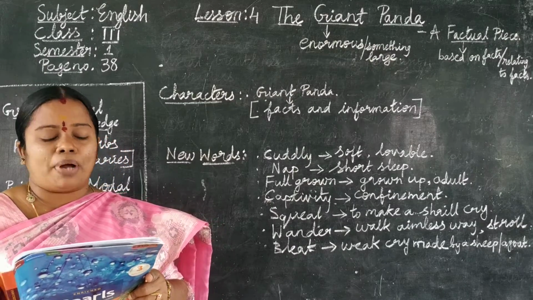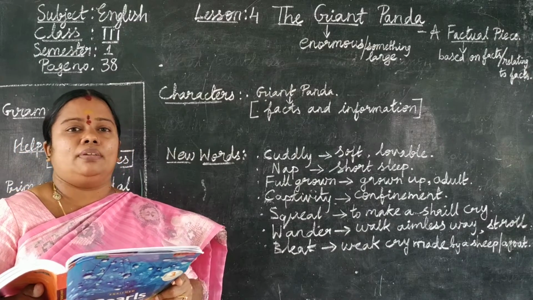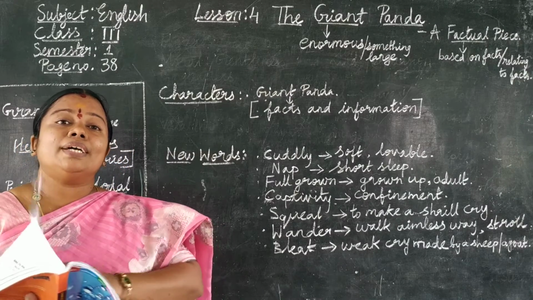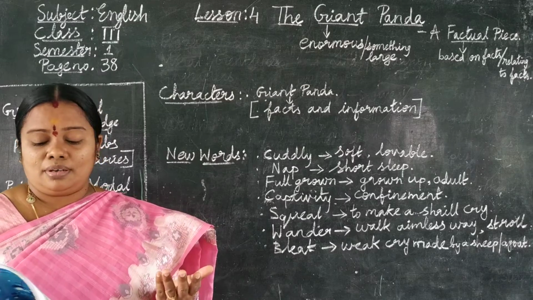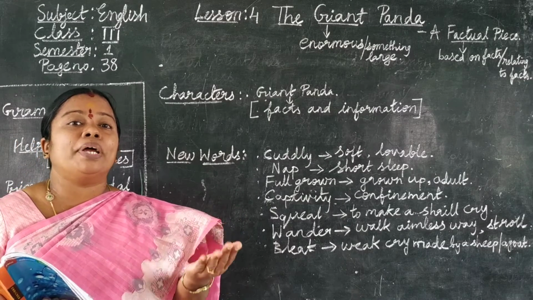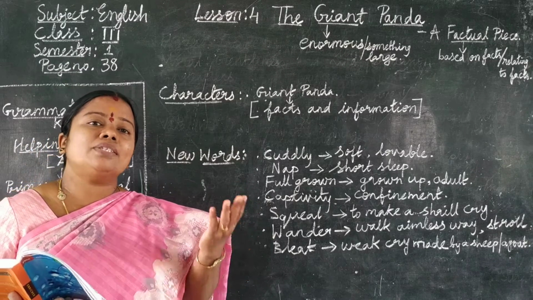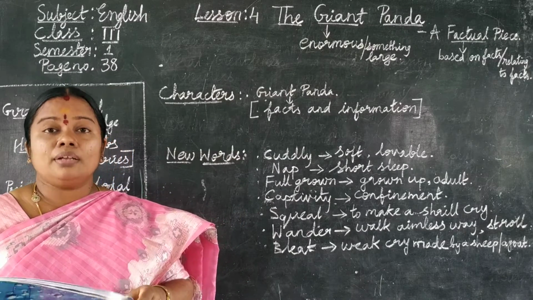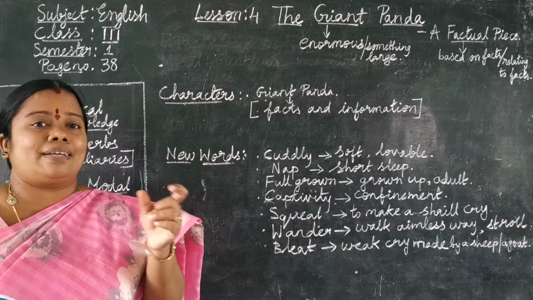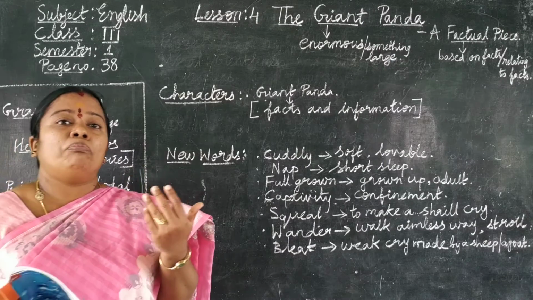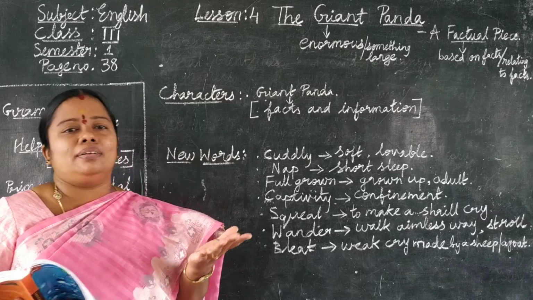Pandas have sharp eyes and can see very well. So, what do the Chinese call pandas, children? Giant cat bear. Their eyes are like cats, so they can see anything clearly.